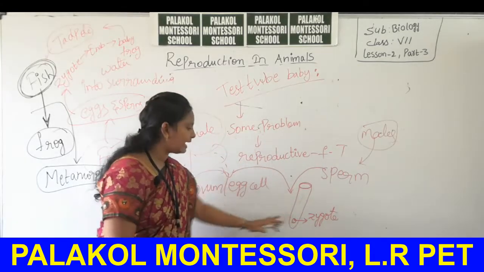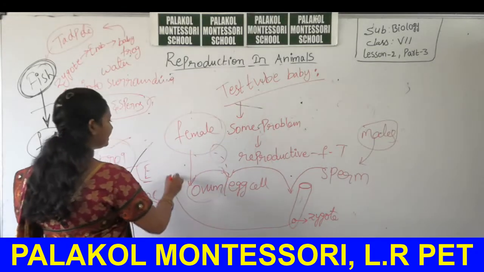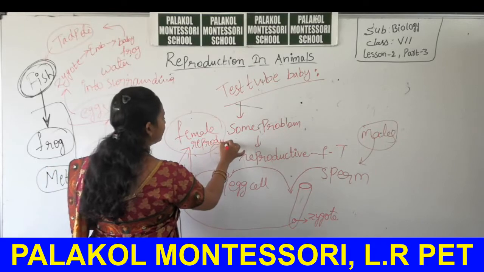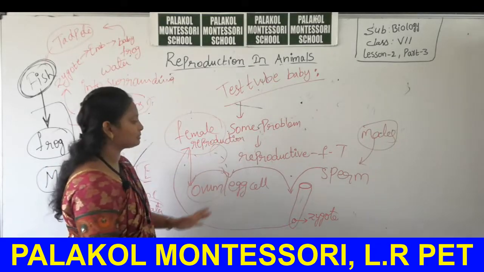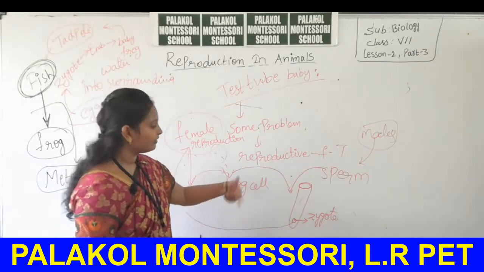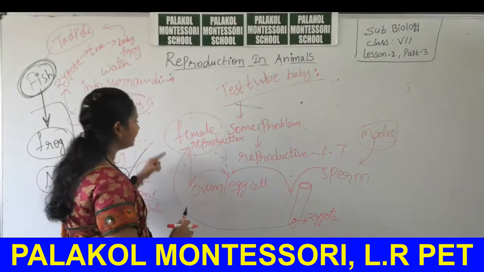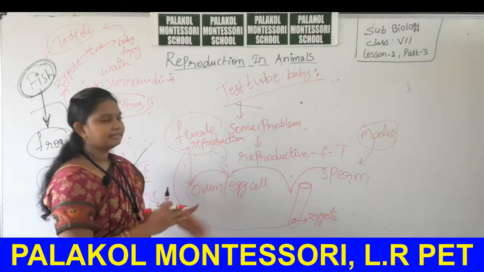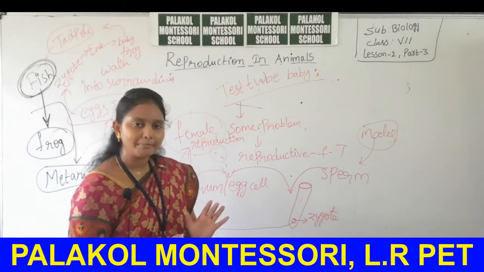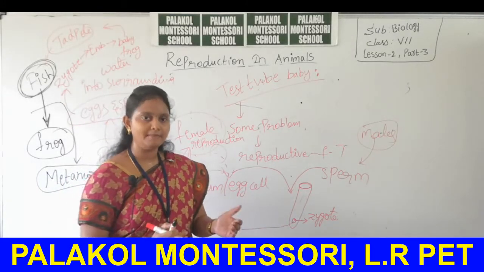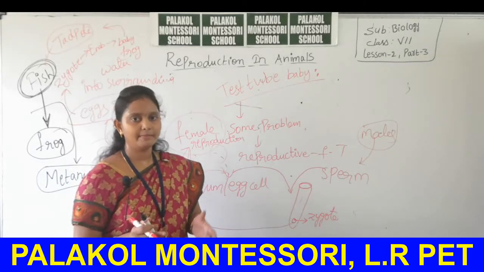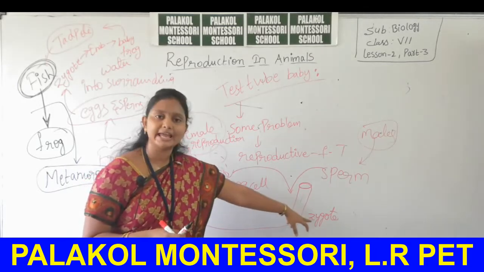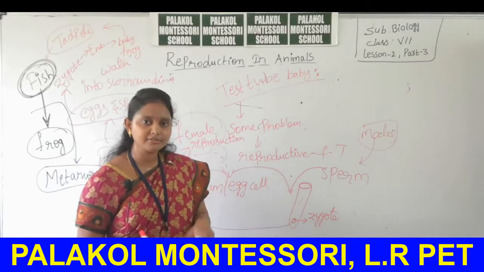Okay. Now this zygote is again transplanted in the female reproductive system, okay. That means fertilization takes place outside the body, but the fertilized product, that is zygote, is again reached to the female reproductive system. This zygote again converted into embryo. Then after this embryo converts into baby. As like the natural baby, this baby also same, okay, and the birth also same, but the formation and the fusion of zygote is quite different when compared to natural phenomena.